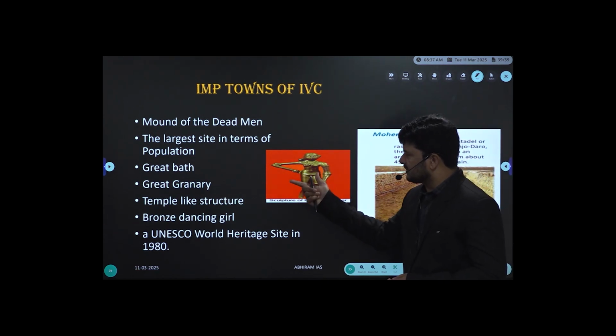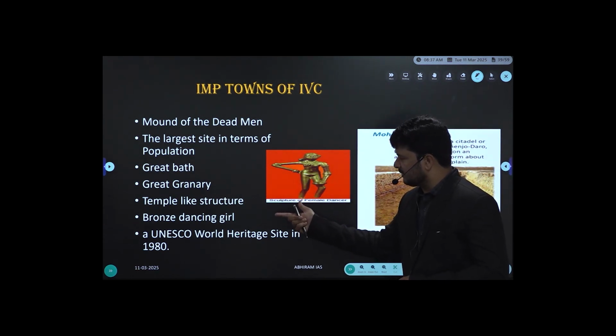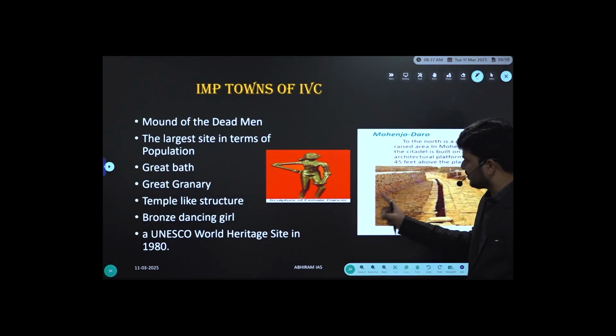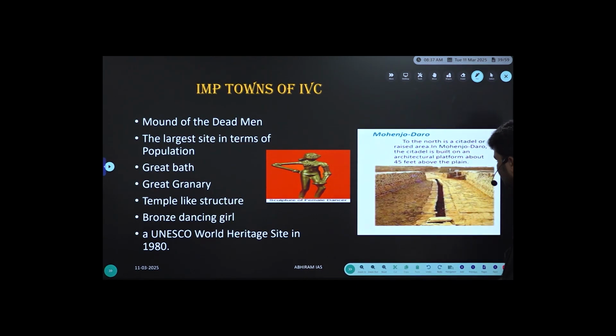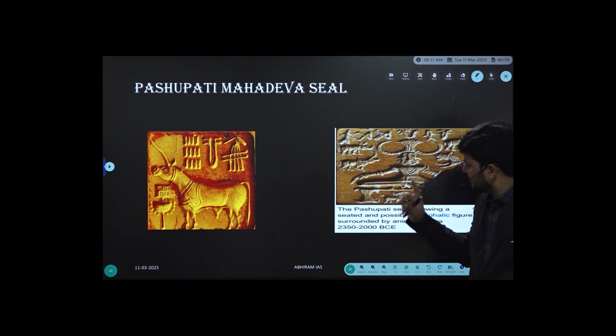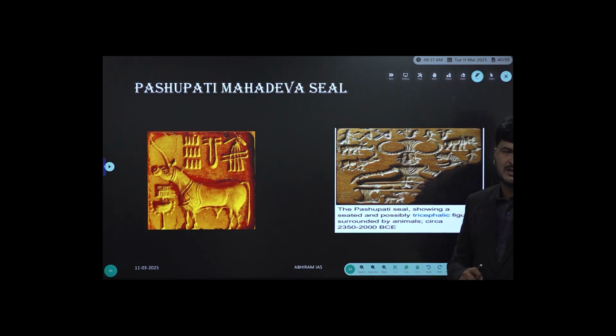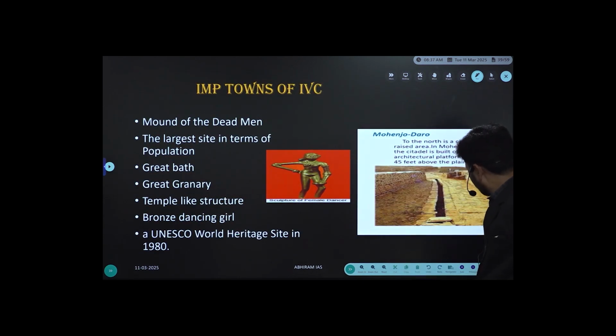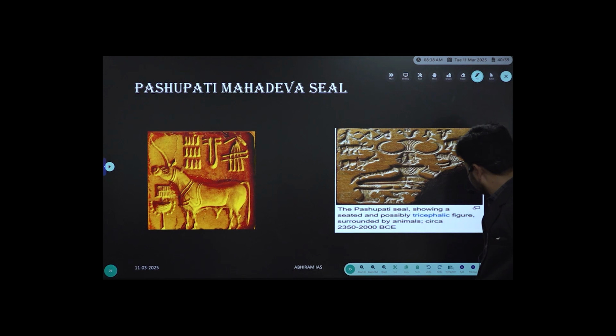So the largest site in terms of population, with the great bath, great granary, temple-like structure, bronze dancing girl, and this particular site, Mohenjo-daro, got recognition from UNESCO in 1980. As I was telling, the factual information, like the Pashupati Mahadeva seal, has to be the focus, because we found questions on Pashupati Mahadeva. We found questions on the dancing girl. We also found questions on mother goddesses and the religious beliefs, right? So do we want a break of 5 to 10 minutes, and we'll be back.